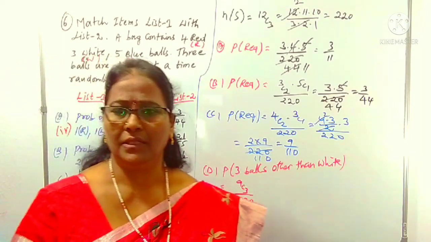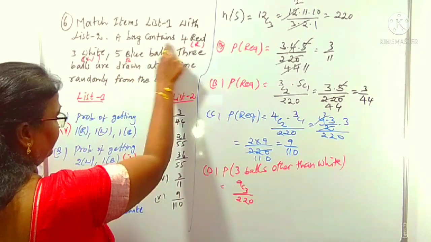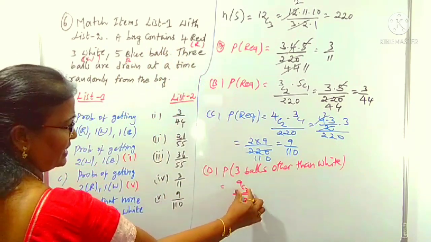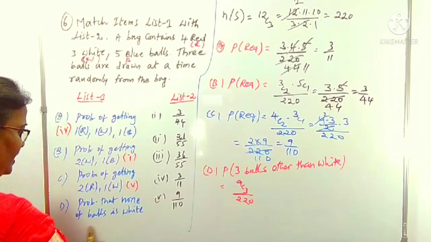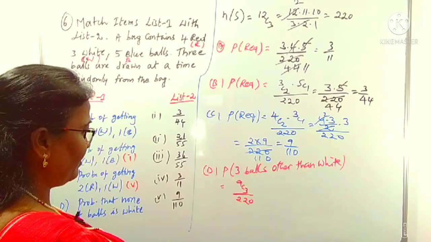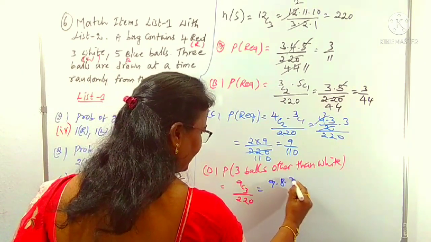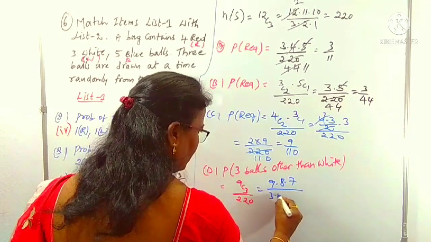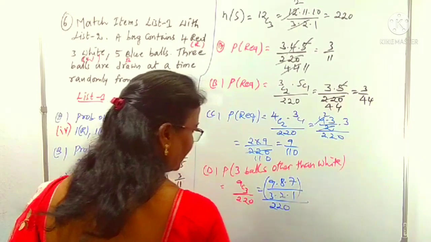So maybe you can take any number. That's why you have to take the 3 balls from the total 5 and 4. 5 plus 4 is 9. From the 9, we can take the 3 balls. We don't want white, it is particularly mentioned, right? 9C3 simplification: 9 into 8 into 7 by 3 into 2 into 1, divided by 220, which is already there.